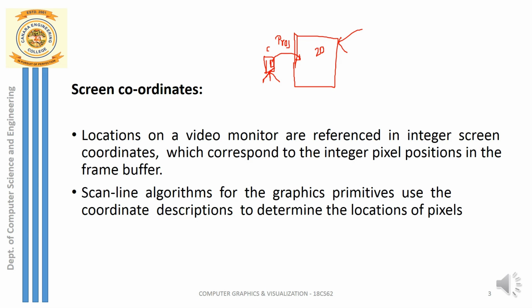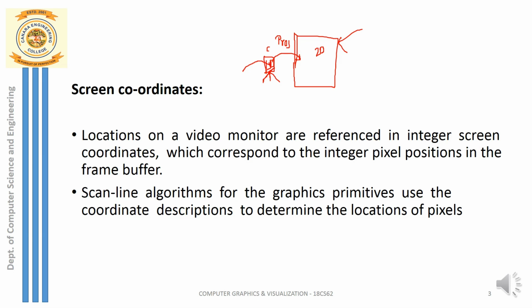So why do I call it a camera coordinate system? Because using the camera I have clicked the picture, the snap of the object which is represented in the 3D world. Now that object is transformed to the camera's film plane. So the camera also has its own coordinate system. So the object coordinate system is transformed to the camera coordinate system.